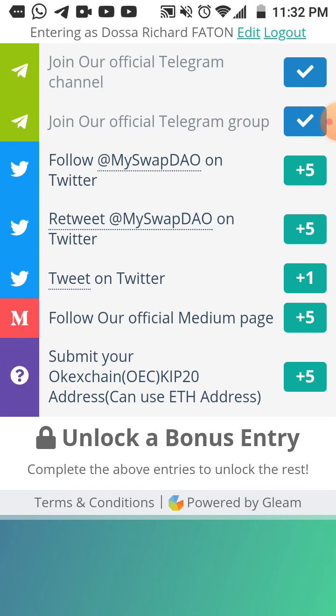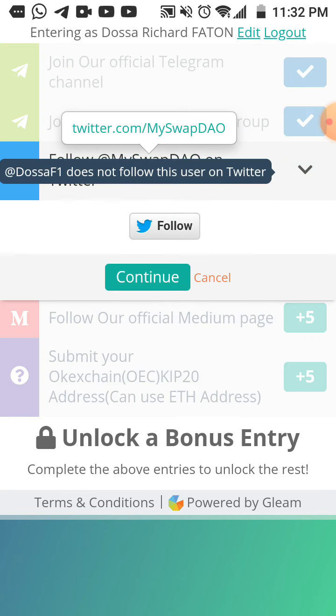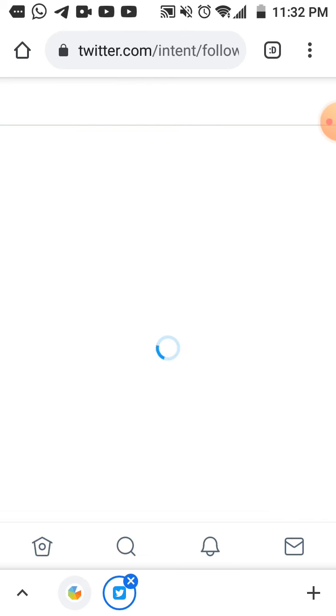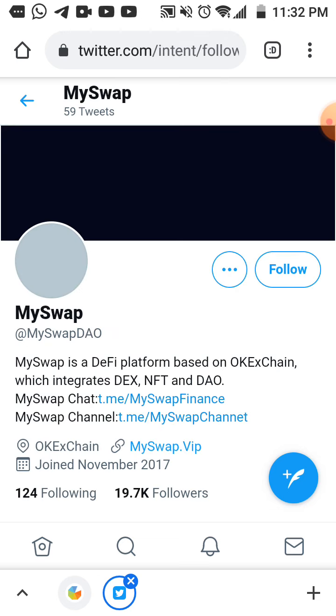Follow MySwap DAO on Twitter. Then I click on it, click on follow, and I will follow the Twitter account there.